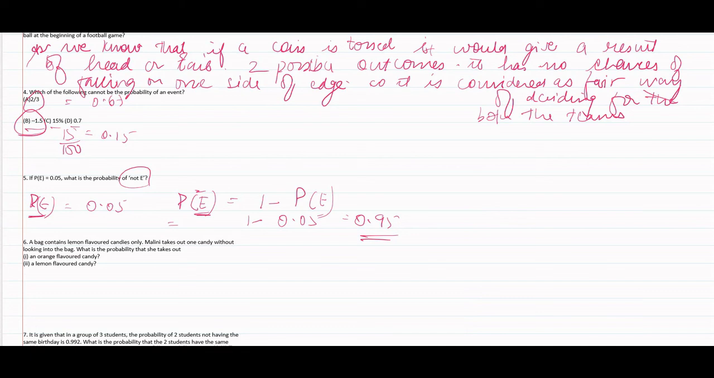Let's move to sixth question. A bag contains lemon flavored candies only. Manali takes out only one candy without looking into the bag. What is the probability that she takes out, first, an orange flavored candy, second, a lemon flavored candy? First, we are given that the bag is full of lemon candies. First question is we have to find out the probability of an orange flavor candy. So there is no orange flavor candy in the bag, so the probability would be 0.